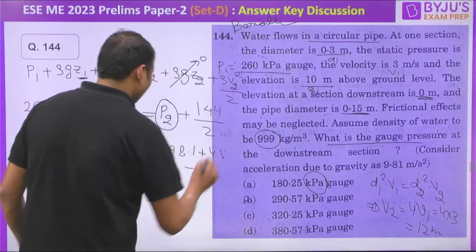If you do the calculation, then your answer should be around 290.57. Without using the calculator, keep your calculation simple, then you will get the answer nearest to the correct answer. B is the right answer for this one.